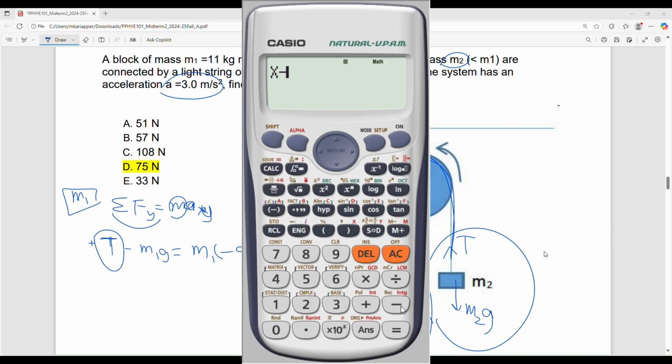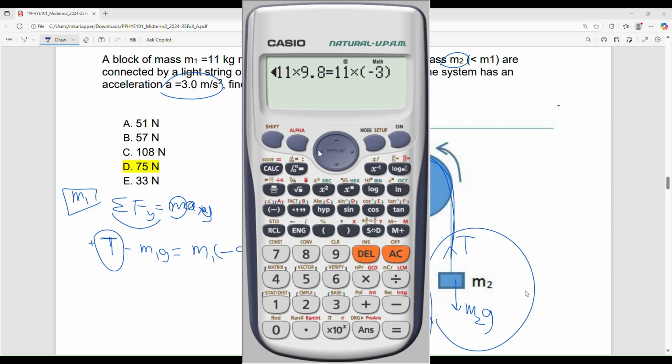Minus 11. Let me do this because I just want to be very clear now. I'll put the bracket, although it is not needed. 11 multiplied by G is a magnitude, okay? G is the magnitude, so 9.8. Equal, right, now you ask me, why did I put 11? M1 is a magnitude, I'll put 11, multiplied by 3.